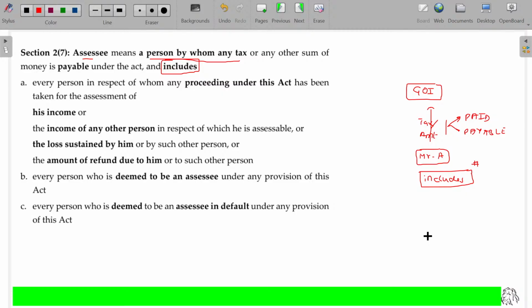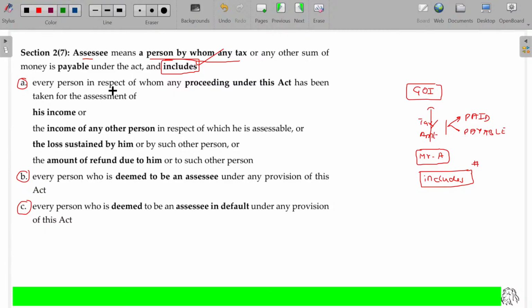Inclusive means some illustrative terms may be given, and if you find something of similar nature, that will also be considered as assessee. So always cross verify whether the definition is inclusive or exclusive. Here it is an inclusive definition. So as per the inclusive definition, we have 3 more points also to be considered as assessee.